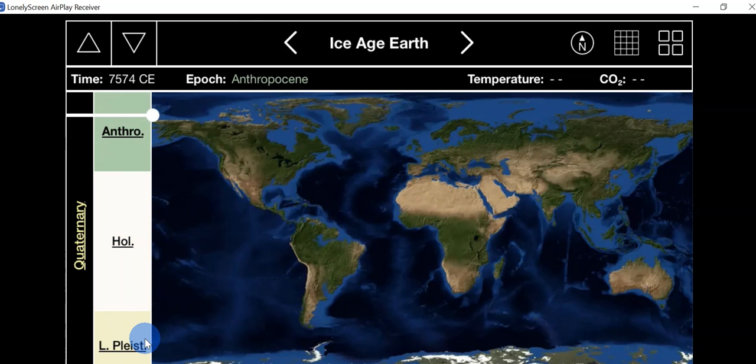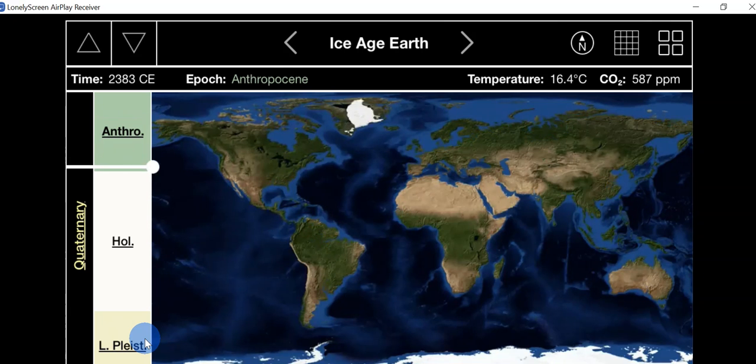This is into the future. This is in 7,500 years. The weather will be warmer. Okay.